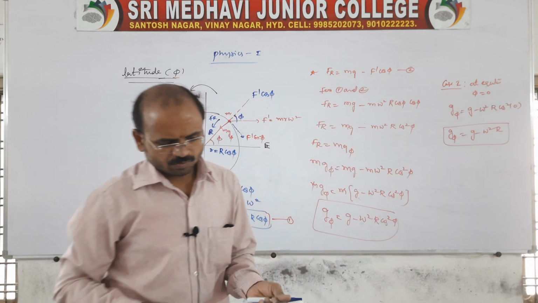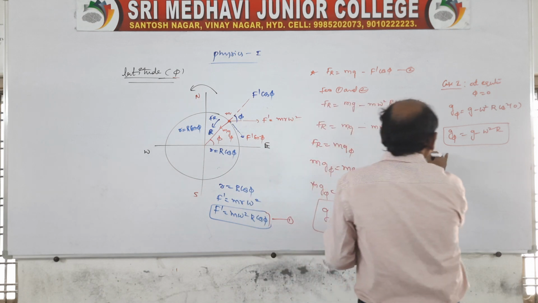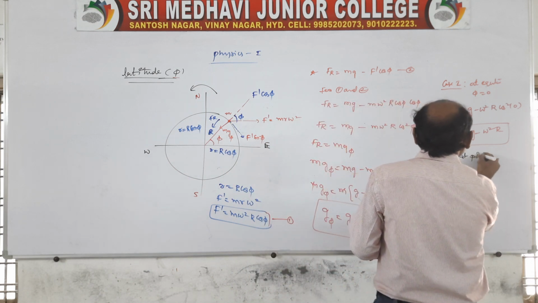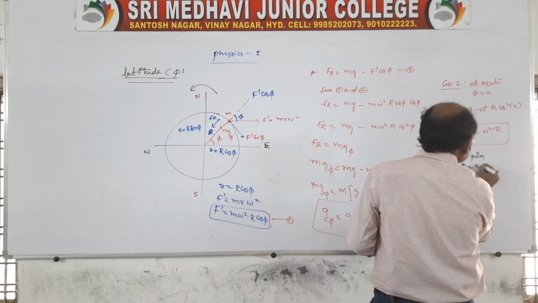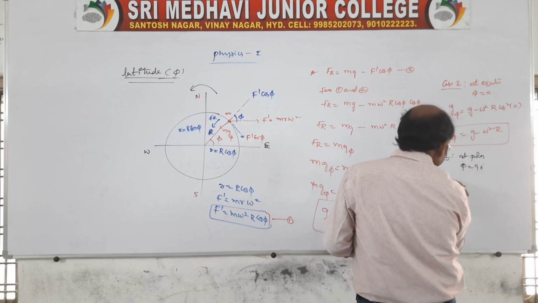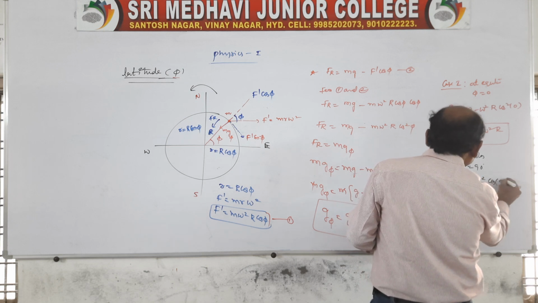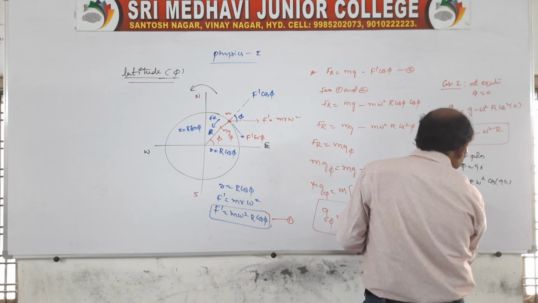Sir, what about the pole? So the pole will be case 2. Case 2 at pole. Pole in the sense is 90 degrees. So g phi is equal to g minus R omega square cos 90. So this becomes g.